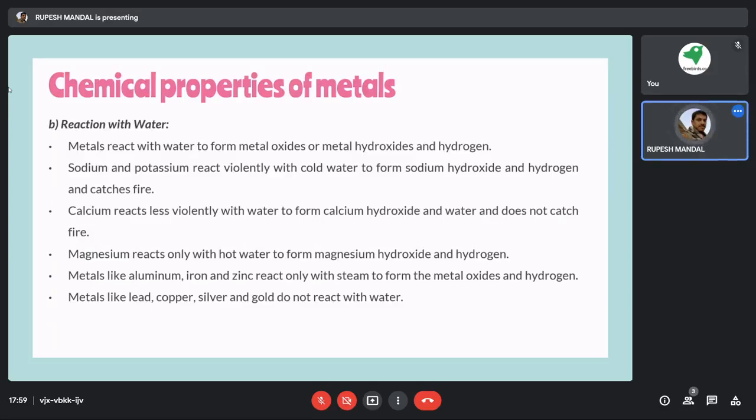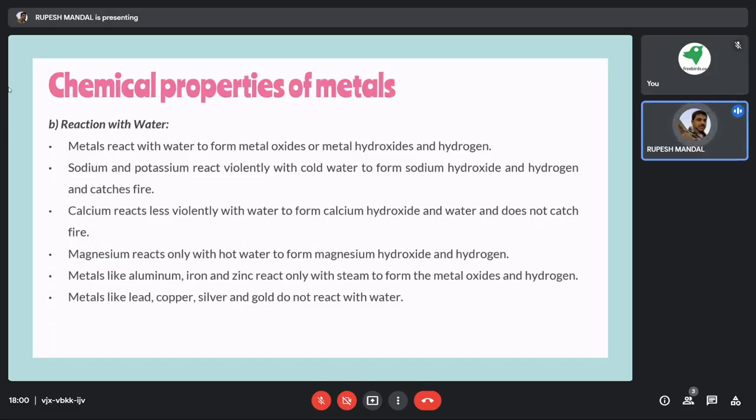So these metals, as we say, are hard and solid, but they also react with respect to different things. Metals like aluminium, iron and zinc react only with steam to form metal oxides and hydrogen. If we have aluminium, iron or zinc and we have steam, then only it is going to form some sort of iron oxides. Metals like lead, copper, silver and gold do not react with water.